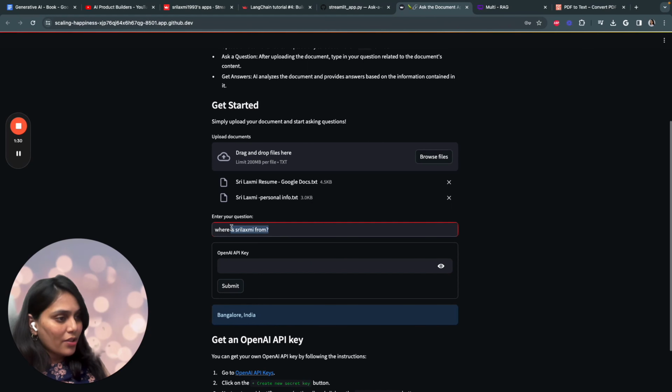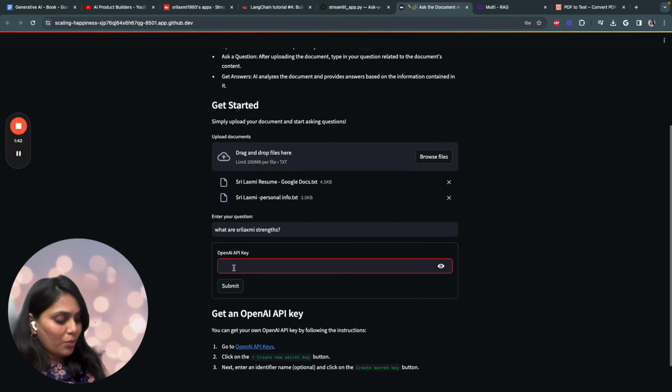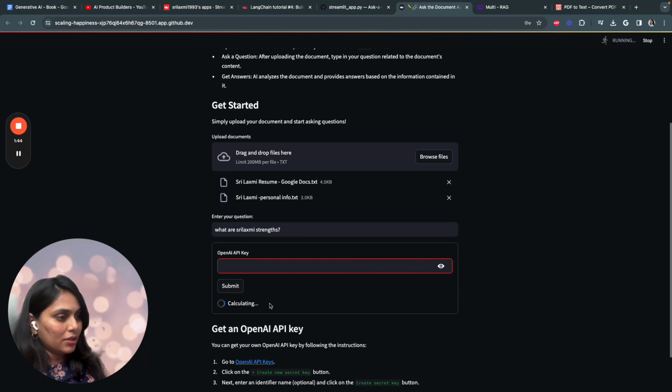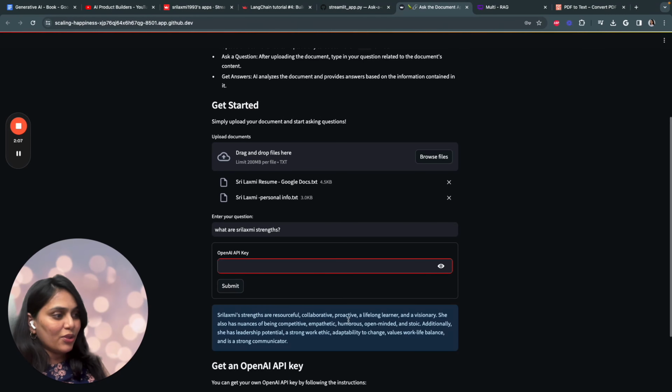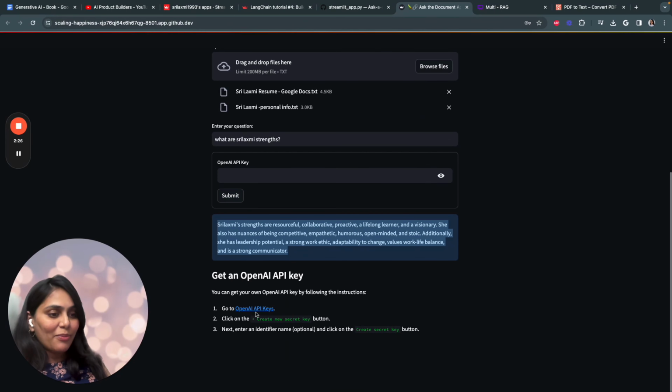I'll ask another question: Srilakshmi's friends. Enter your OpenAI key again. Click on submit. Srilakshmi's strengths are resourceful, collaborative, proactive. This is exactly what I provided in the document. Let's have a quick look into how we can build this.